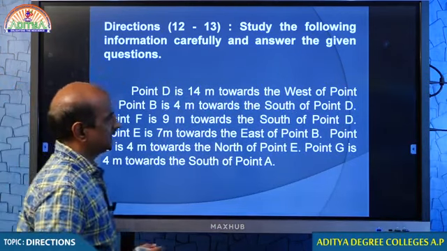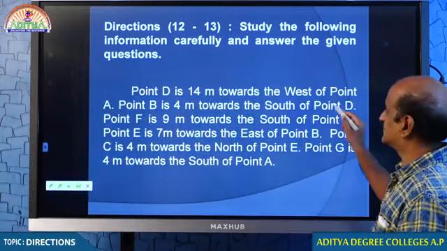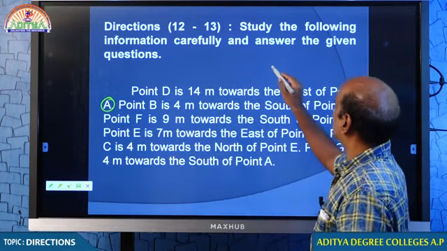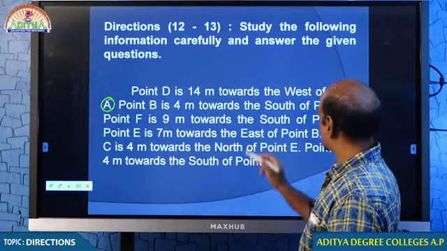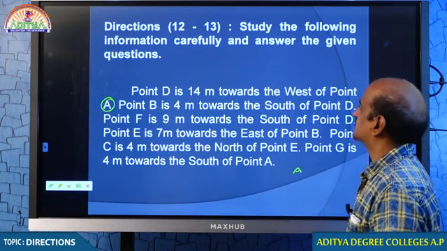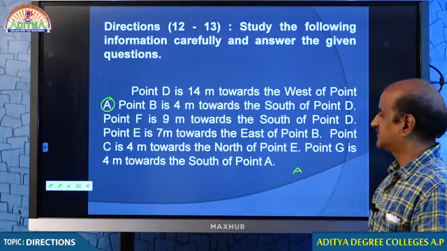Remember, point D is 14 meters towards the west of point A. So, where do we have to start from? We have to start from A. You take A somewhere. Come on, student. Point D is 14 meters to the west of A.